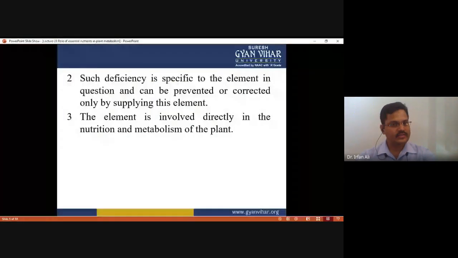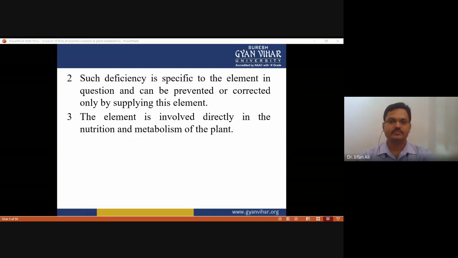Such a deficiency is specific to the element in question, because each and every element has a distinct role in plant growth and development, and the deficiency can be prevented or corrected only by supplying this element. And the element is involved directly in the nutrition and metabolism of the plant.